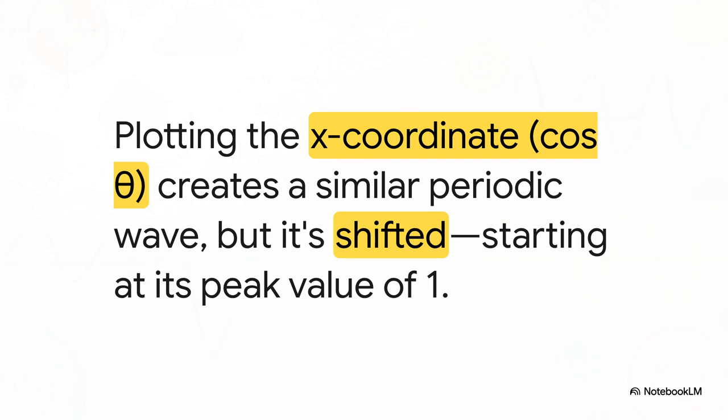So what about the other guy, the x-coordinate, the cosine? Well, it traces out a perfect wave too, but with one little difference. See how it starts at its peak at 1? That's because at an angle of 0, the x-coordinate is as far to the right as it can get. It's the exact same beautiful rhythm as the sine wave, it's just shifted over a little bit. It has a different starting point.